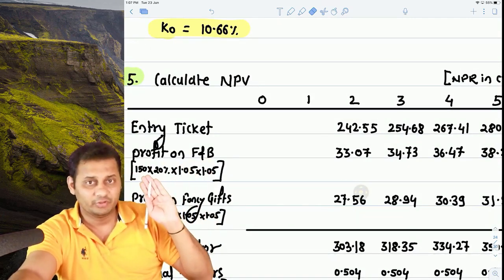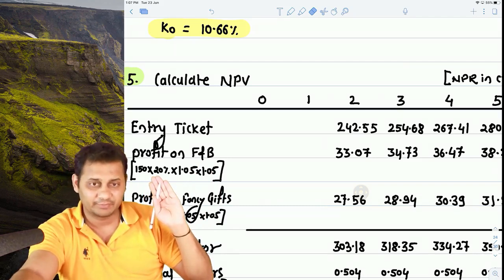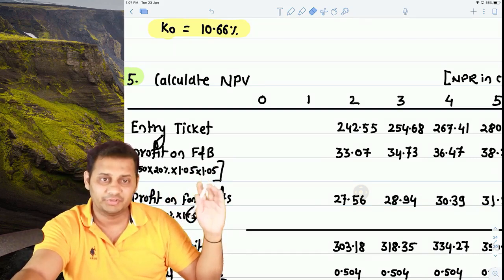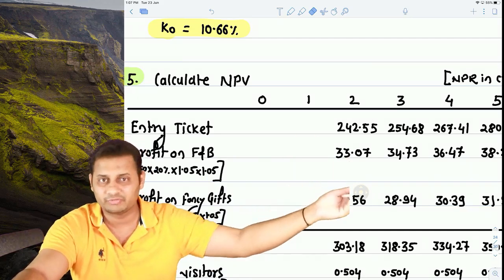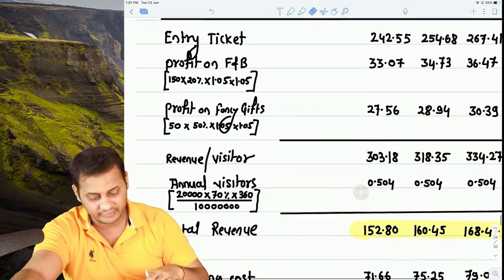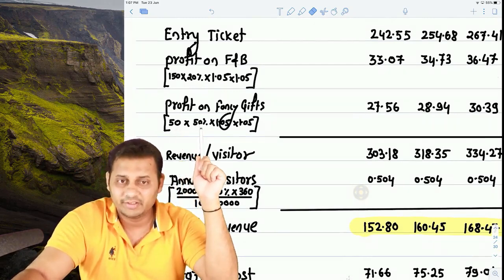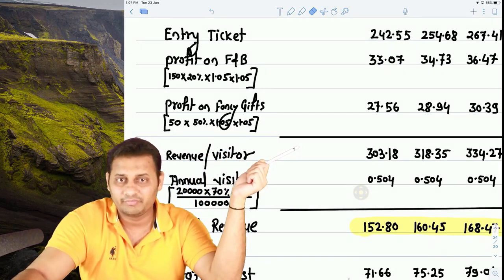See, 150 rupees was the selling price, multiplied by 20% margin, that is the profit, multiplied by 1.05. We shifted it by 2 years, so it becomes 33.07. Add 1.05, you will keep on getting the figures. Similarly for fancy gifts, selling price was 50, profit ratio was 50%, multiplied by 1.05. So this is your total revenue per visitor.